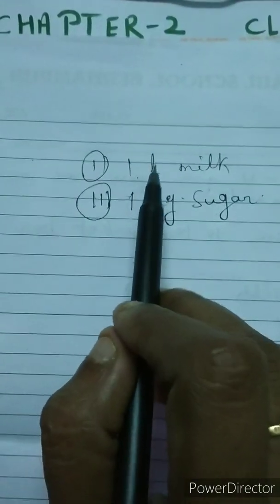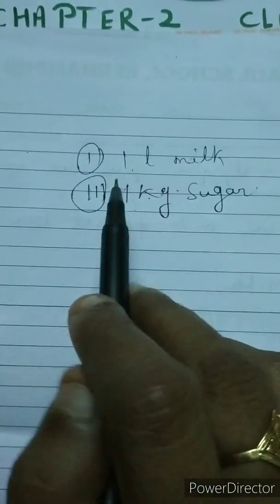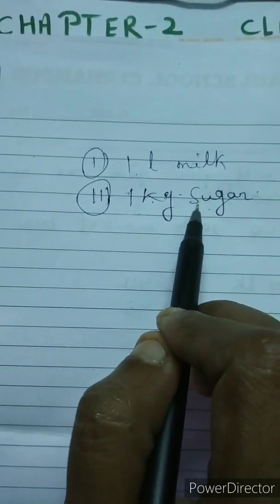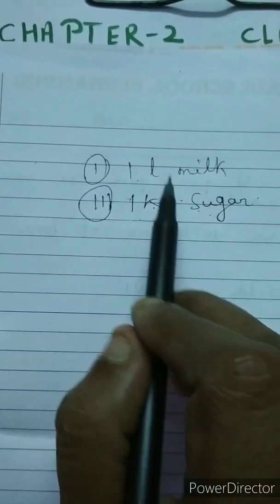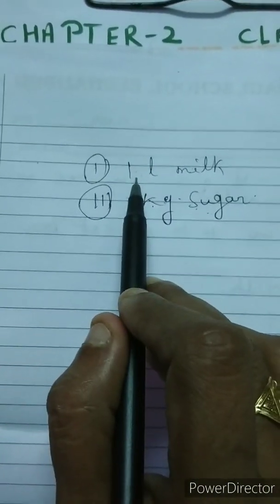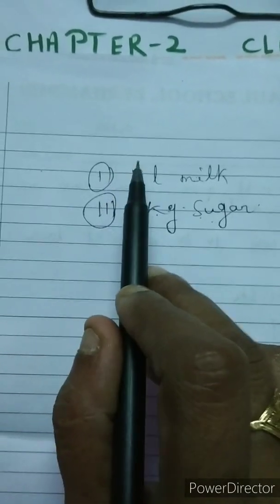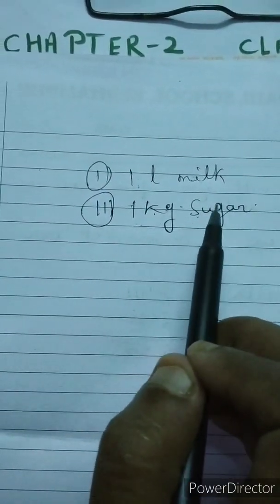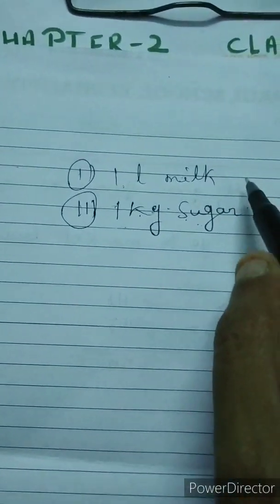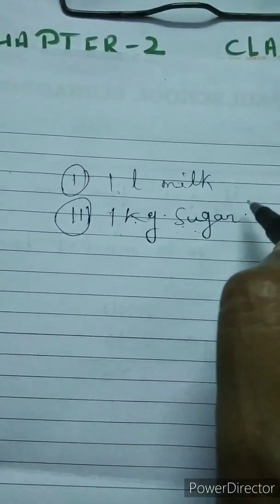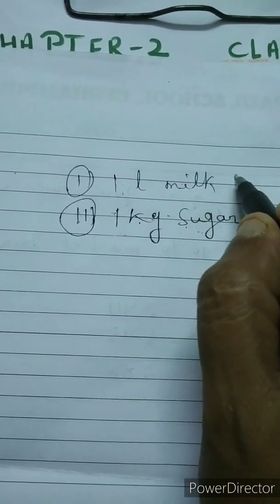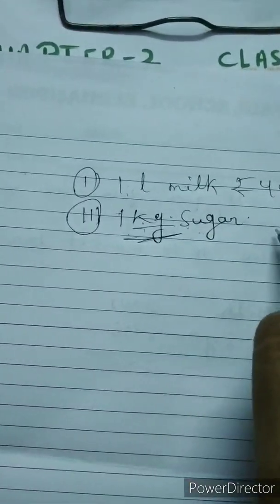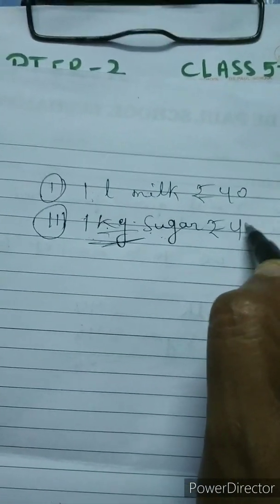If you know exactly how much 1 liter milk and 1 kg sugar cost, then only you take exact money. Or else you can estimate by your last experience, when you last purchased, how much the cost of milk and sugar was. Accordingly we can estimate. Now suppose 1 liter milk costs rupees 40. Now 1 kg sugar costs rupees 45, children.